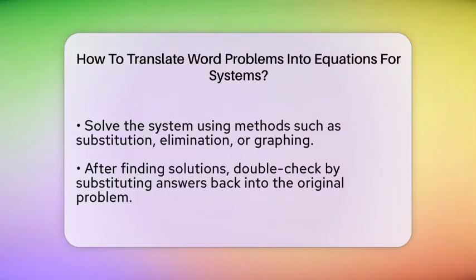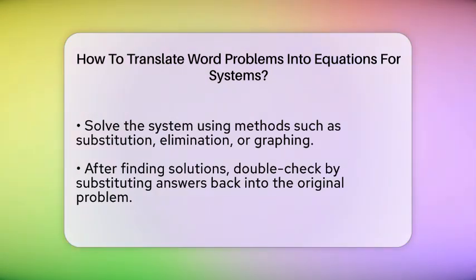Repeat this process for all the relationships in the problem. If the problem involves two conditions, you'll end up with two or more equations. These form a system of equations. The system shows all the rules that must be true at the same time.